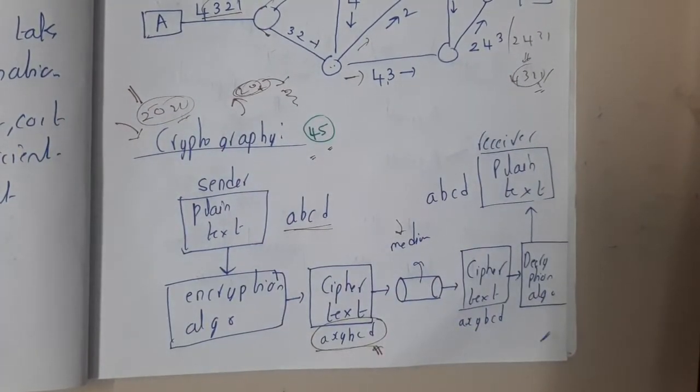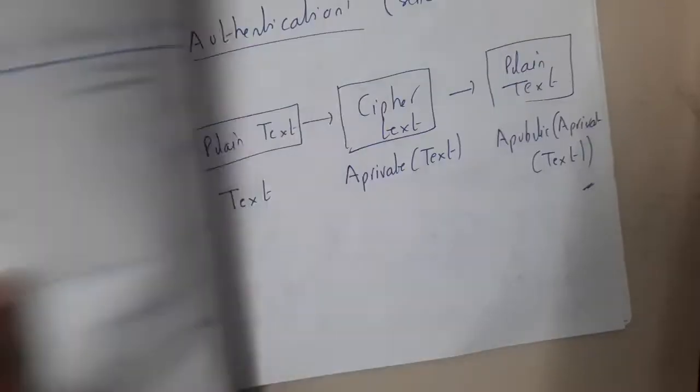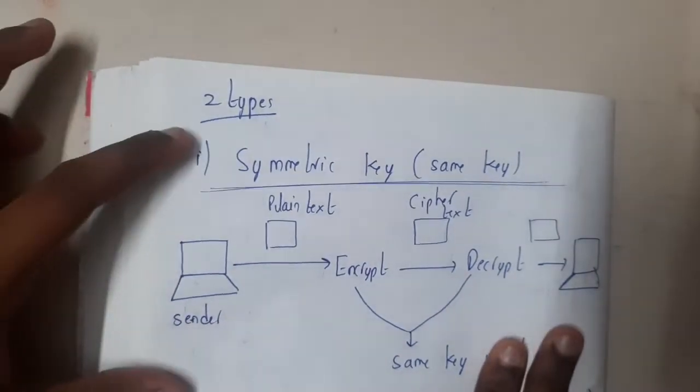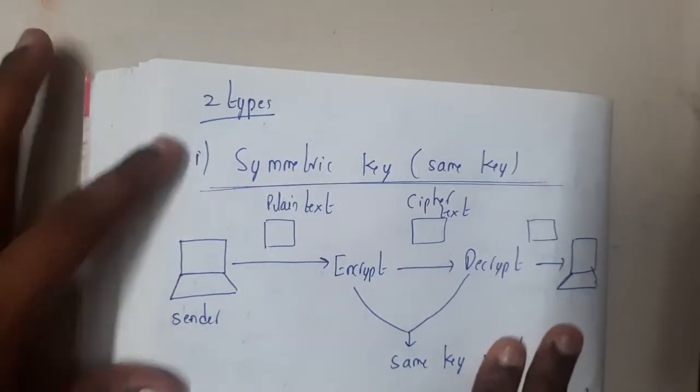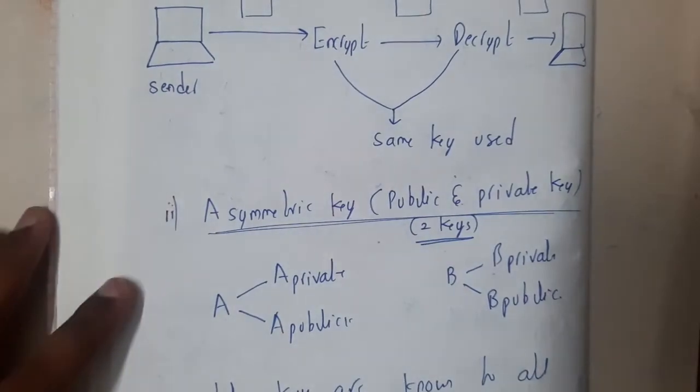Now you got an idea, right? And it's an interesting process. You are getting the idea, right? So cryptography can be done in two different ways, guys. The first method is symmetric key cryptography and the second method is asymmetric key cryptography.